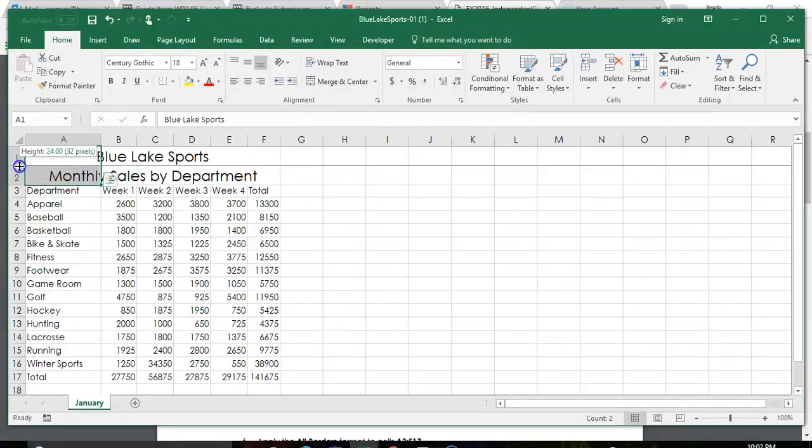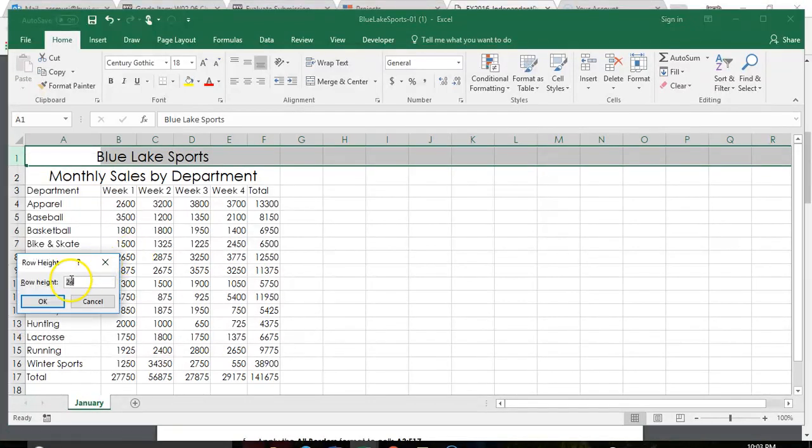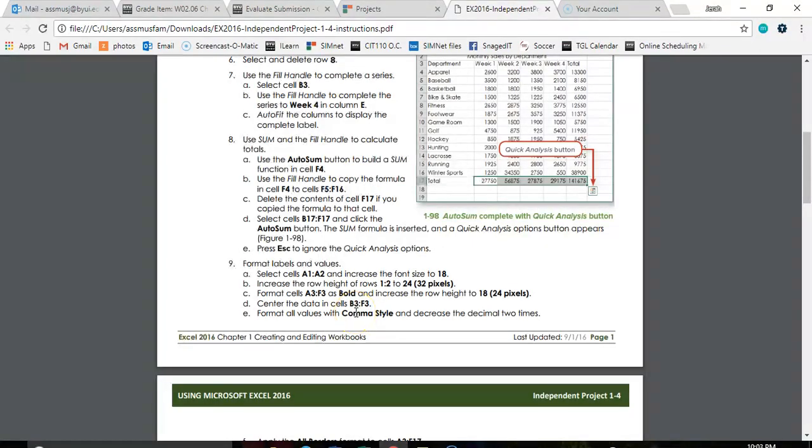It does tell you to make sure it's at a certain point. So if I click right there, I see that my height is 24, or 32 pixels. You can also right click and go to row height, and you can type it in. So a couple of different ways that you can do that.